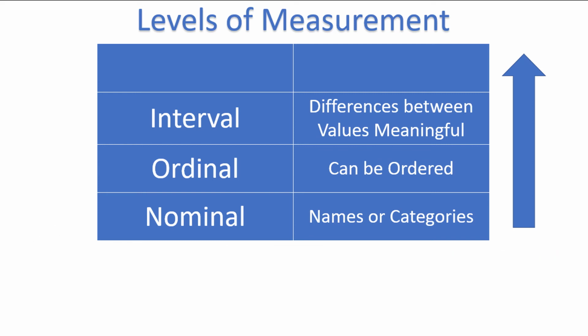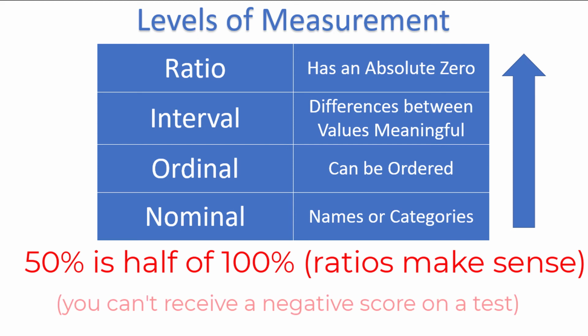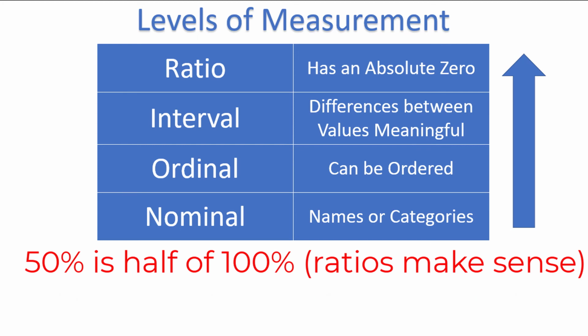The final level of measurement is ratio. Ratio data is just interval data, but now there is an absolute 0, which makes ratios of data meaningful. For example, my students' test scores on their first exam. A student who scored a 50% really did get half as many points as someone who got a 100%, because a test score of 0 really does mean 0. The ratio scale is the highest level of measurement. Test scores can be ordered, we can take differences, and we can even divide one test score by another to find a meaningful ratio.